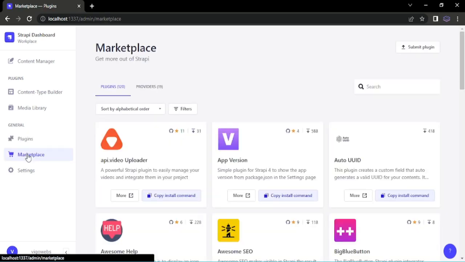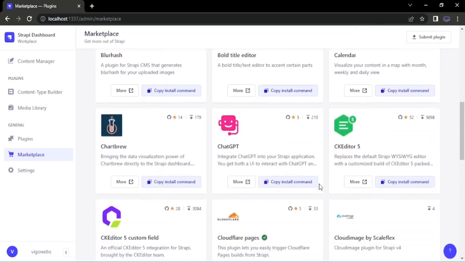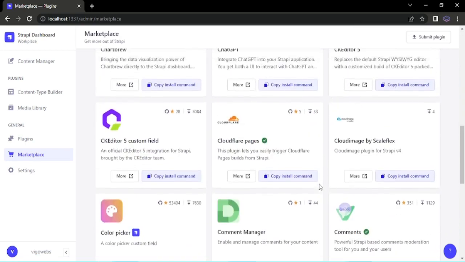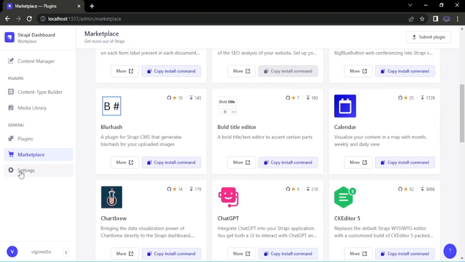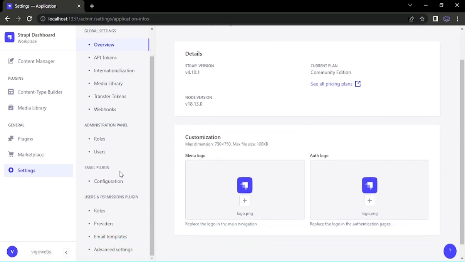In the marketplace, you can find extra plugins and install them when you need them. The settings tab is one of the important tabs where you can configure the project, API tokens, webhooks, user roles and permissions and many more. We will use them when we need them in our e-commerce application.